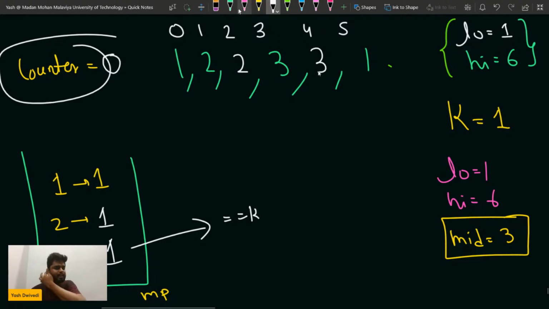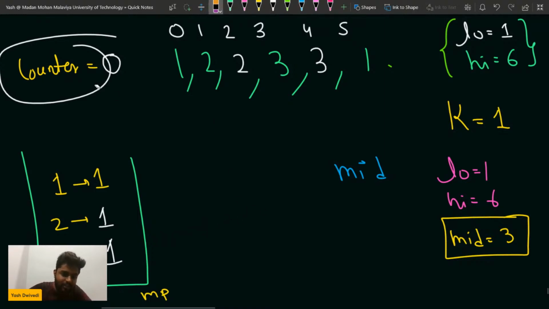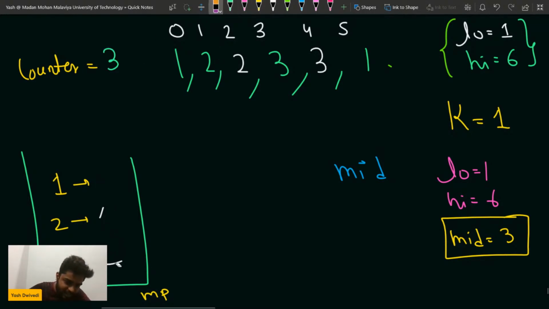If I write something like this, so if the mid value is 3, for this case, now you will understand it. So if the mid value is 3, understand this thing, guys. Let's start for this guy, and initially the counter is 3. So what will happen initially? Let's say that all of their frequencies are 2 to 2, 2 to 2.